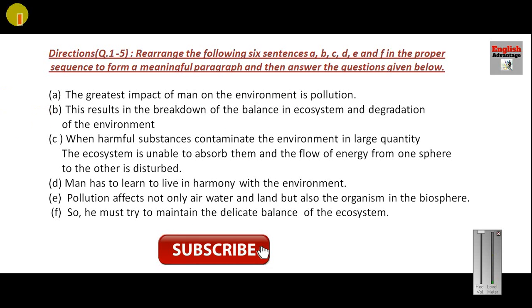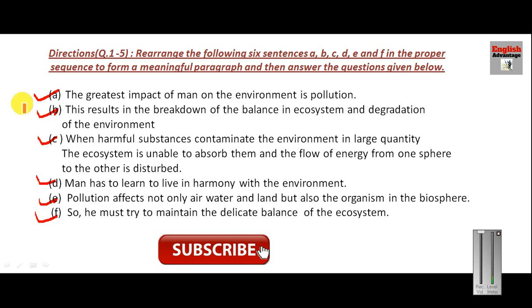Now this is the sentence arrangement. All these sentences are given here, but they are jumbled or mixed up: A, B, C, D, E and F. All these six sentences are given, and you have to put them in a proper sequence and make them a meaningful paragraph. If you do it correctly, you will get all five answers correctly. So let us go through all these lines.